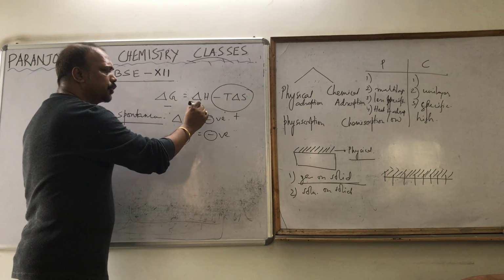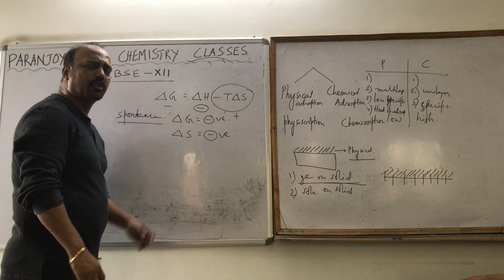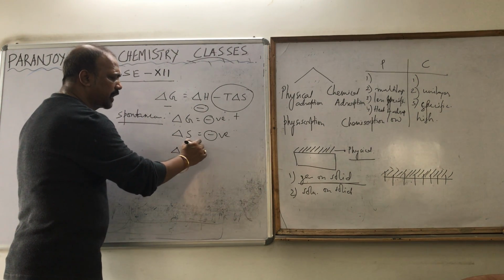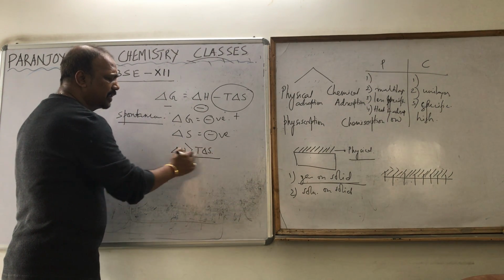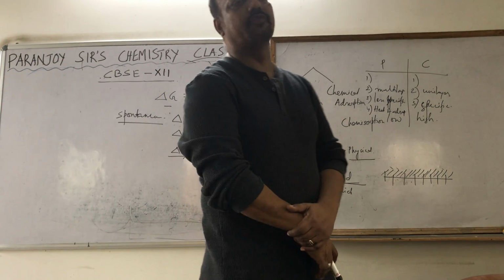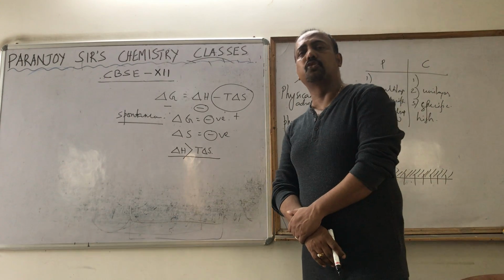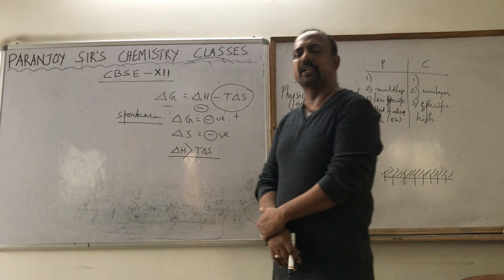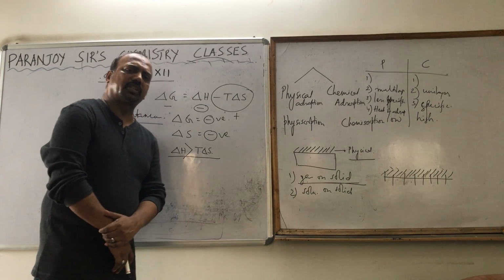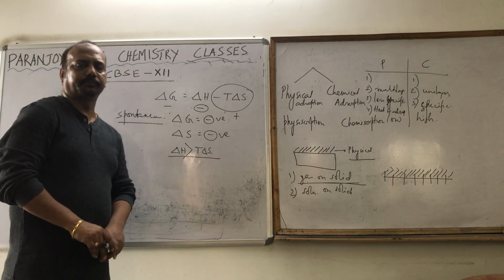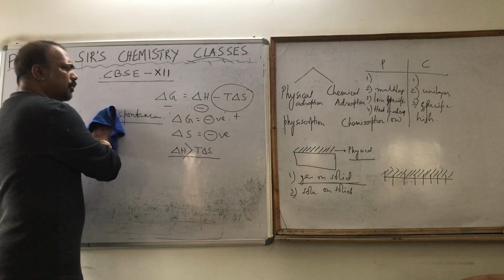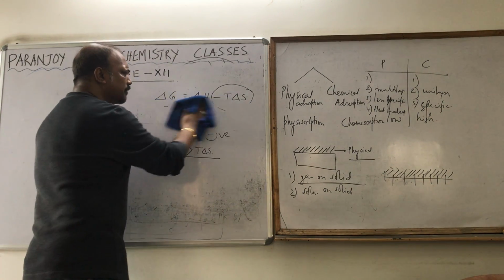Delta H should be negative and the value of delta H should be greater than the value of T delta S. Then only the value of delta G will become negative. So we can prove that delta H has to be negative, and if delta H is negative, it means the adsorption processes are exothermic. Fine?